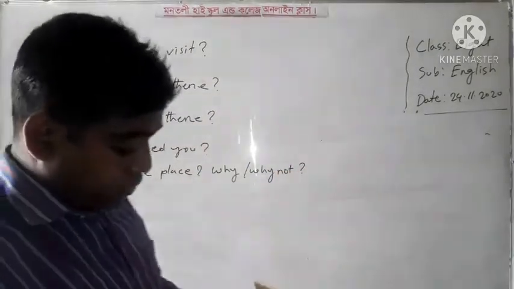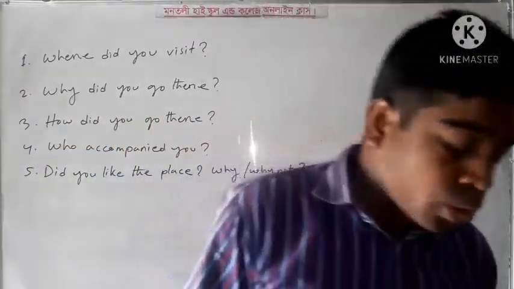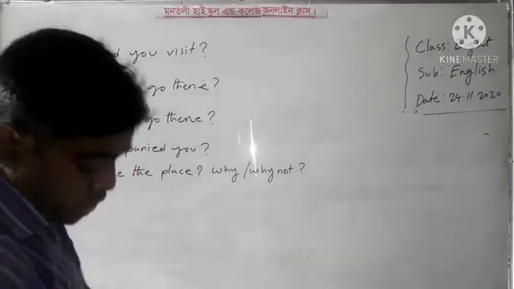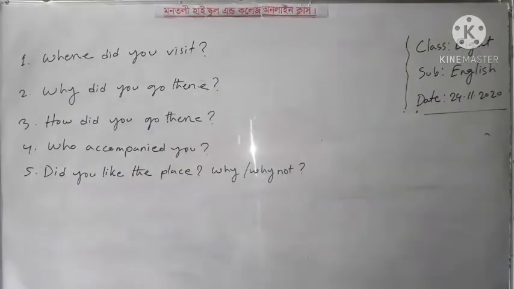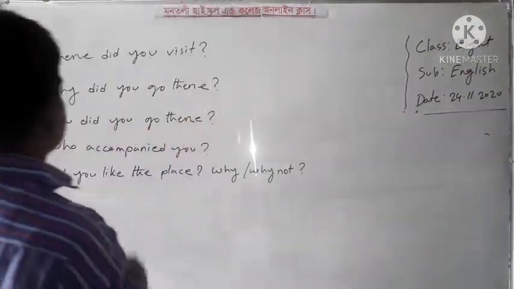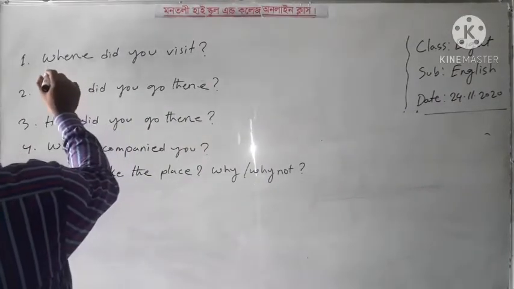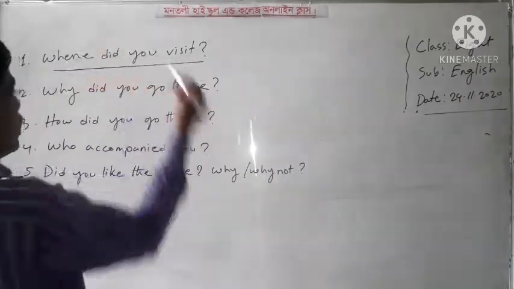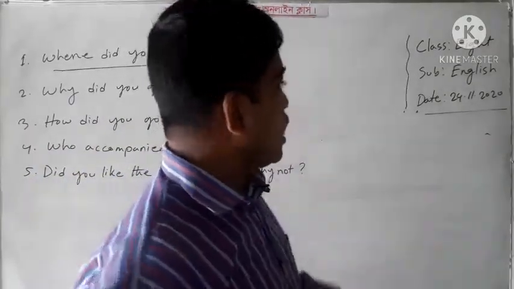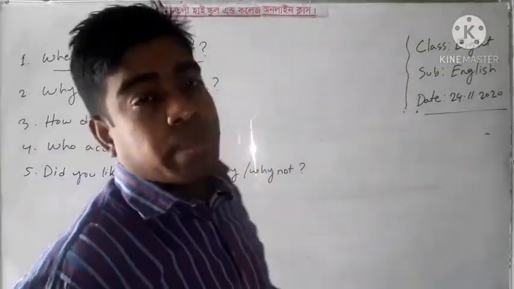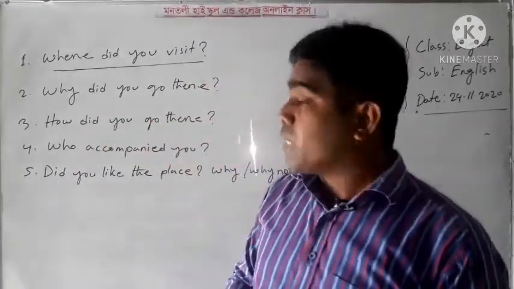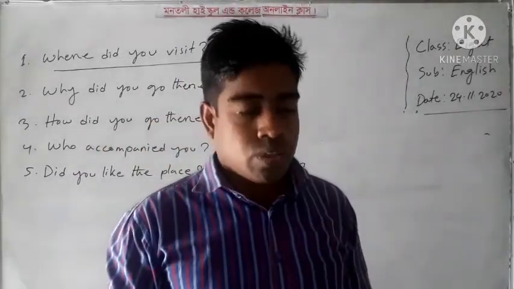Dear learners, at first you have to look at these questions. They ask, where did you go? Where did you go means you have to answer with something related to the place, that is, where you went to visit.